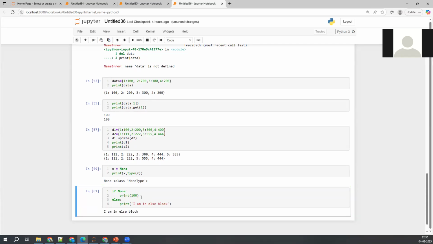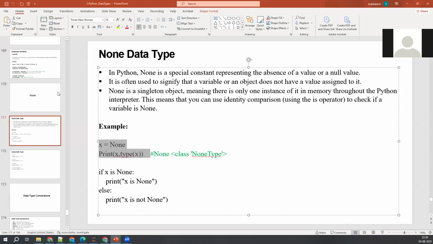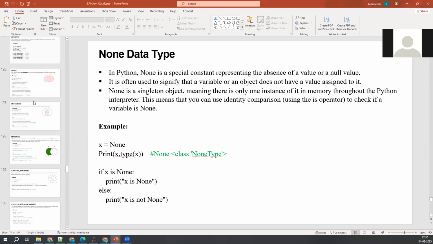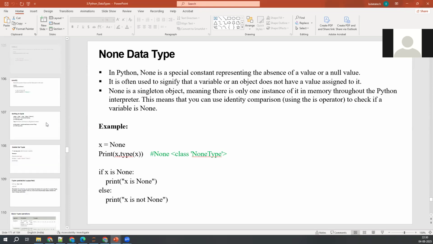So if you use None in an if condition, it will by default take False. I told you already this one in bool. So bool of None also is representing what? False, right? Indirectly. Let me show you that one.